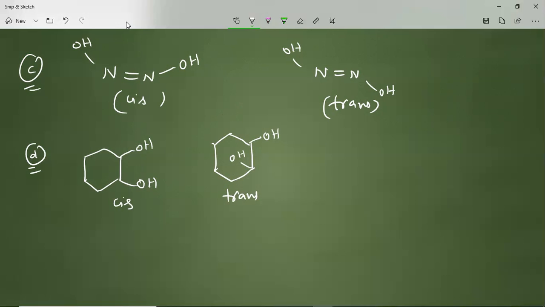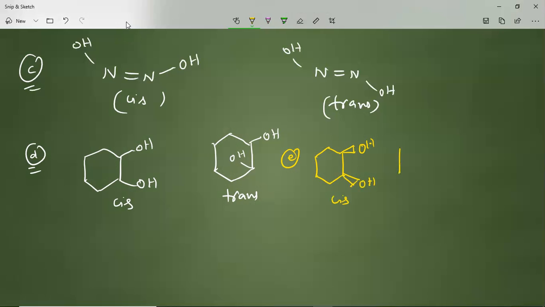Not only that, if you follow the Fischer projection formula and all these things, you can also show these structures differently like this. So for the cis form, there will be an OH present here, and another OH present here. You can call this the cis form.